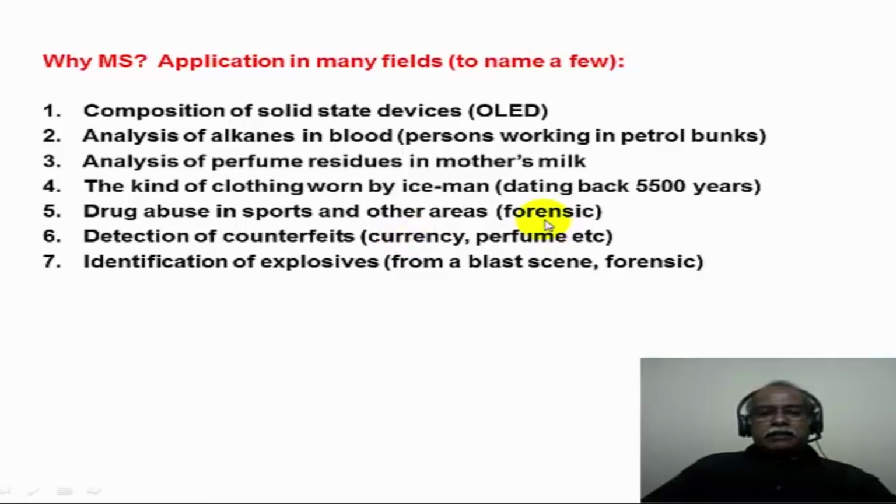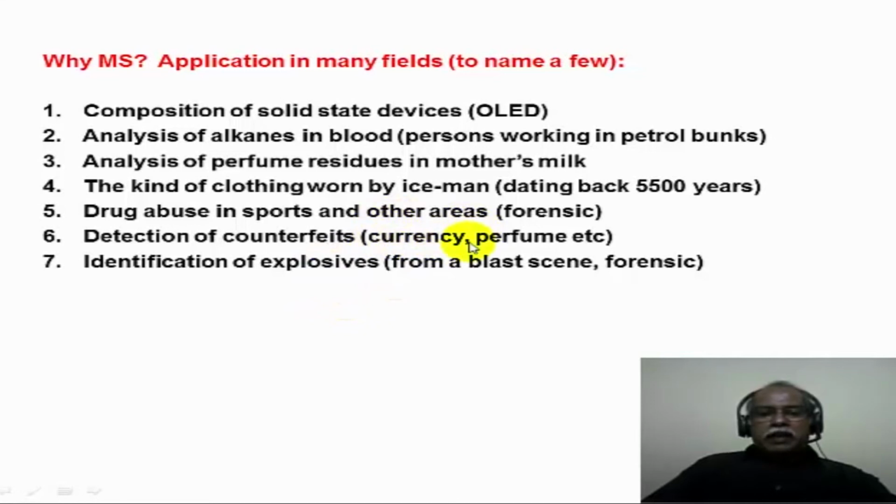In forensic science, one uses GCMS or HPLC-MS, a hyphenated technique combination, and one can analyze urine samples or blood samples to detect the drug abuse problem in sports and other areas, for example.